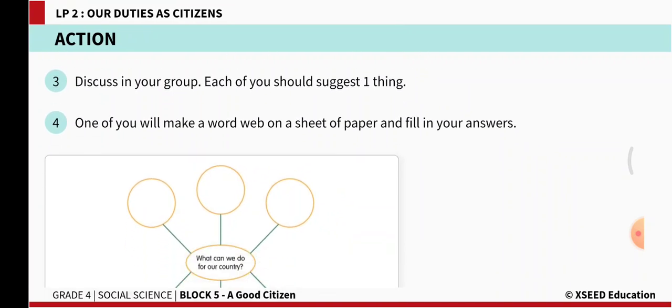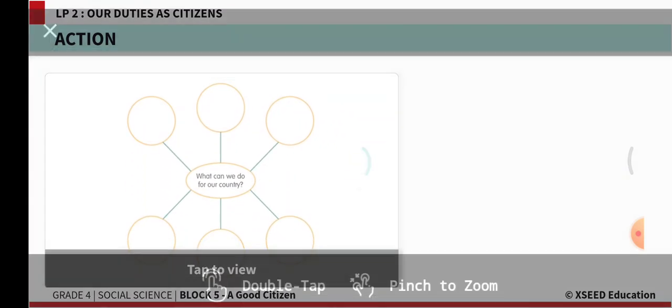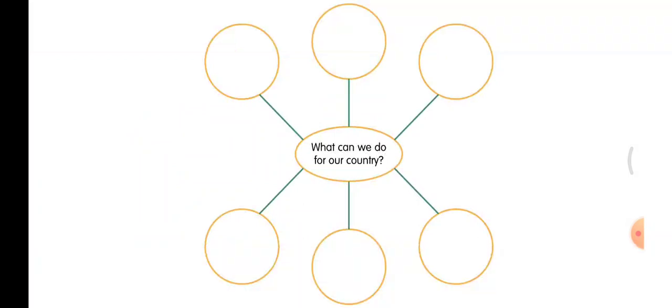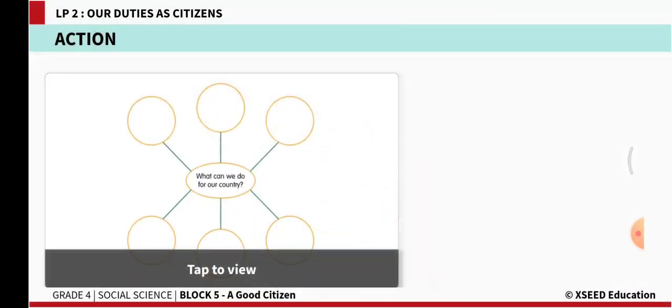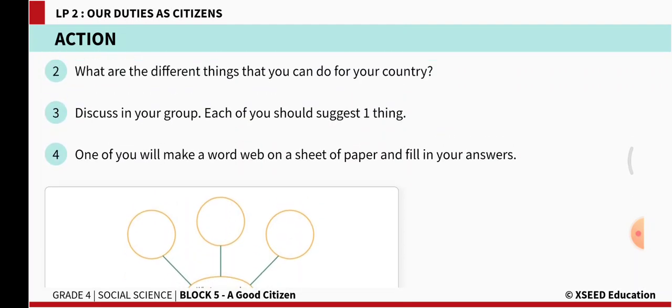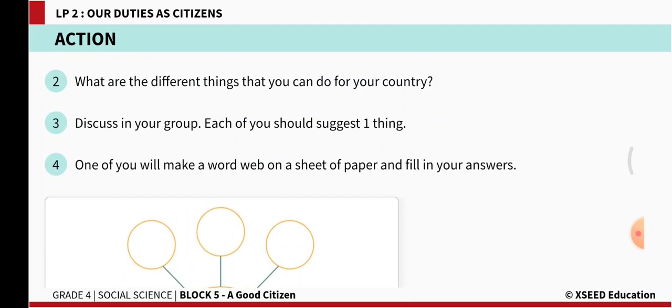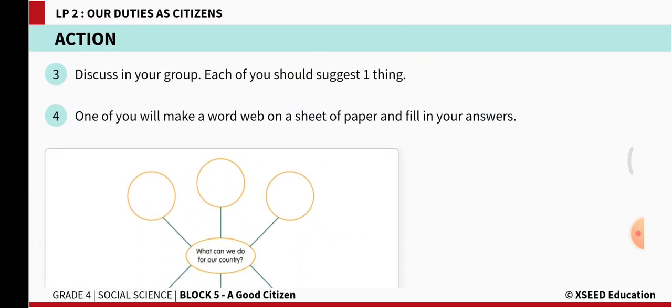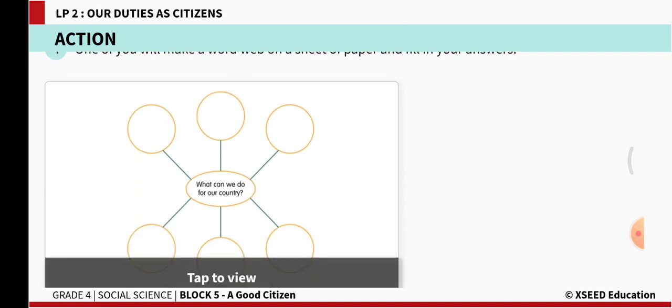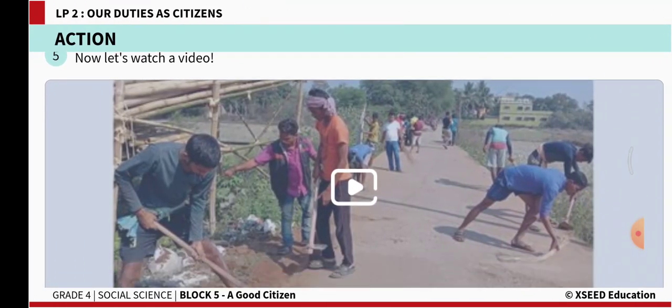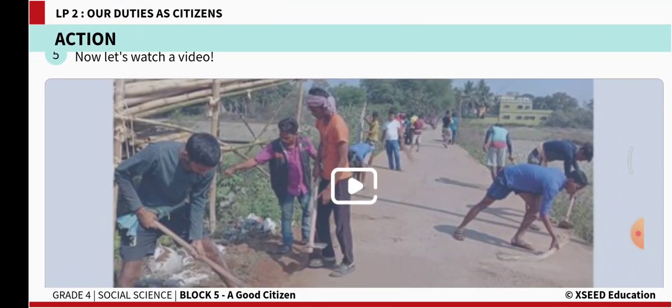So today what we have to do is that we are going to draw one word web. This is the word web. So 3 circles on the top, 3 at the bottom and 1 circle in the center. So in that middle one we are going to write what can we do for our country. What are the things that we can do for our country, right? So we'll discuss, and from each one of you we'll take a point and we'll write over here, right? Now let us watch this beautiful video.